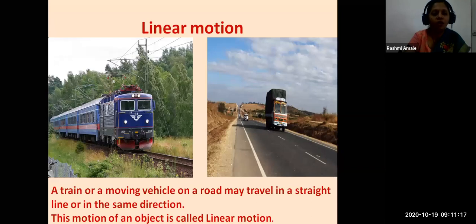A train or a moving vehicle on a road may travel in a straight line or in the same direction. This motion of an object is called linear motion. So here in these pictures, you can see a train on one side and a vehicle on the road. Both of them are traveling in a straight line, or in the same direction. They are not changing their direction. So this motion is called linear motion. Whenever any object travels in a straight line in the same direction, it is called linear motion.